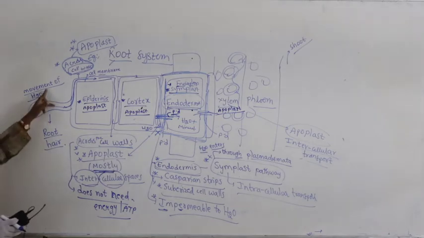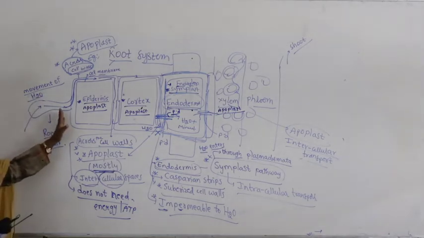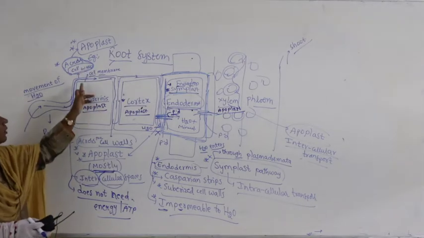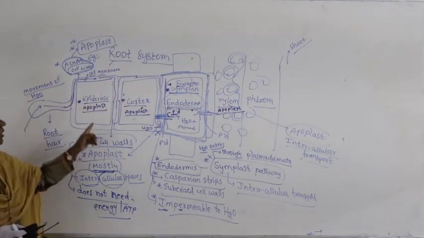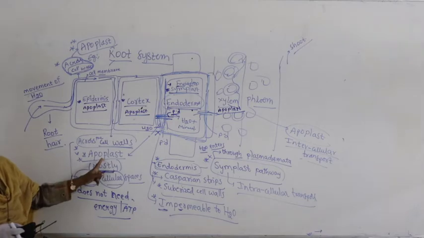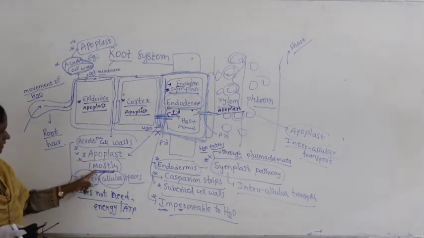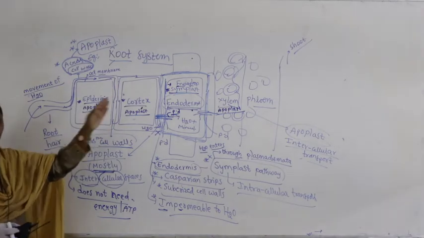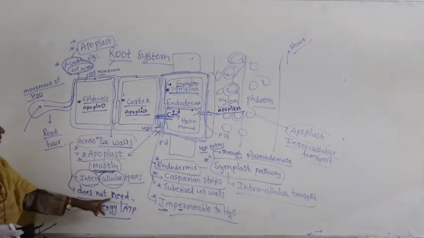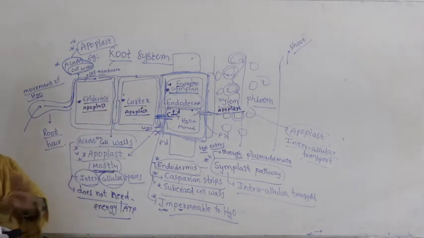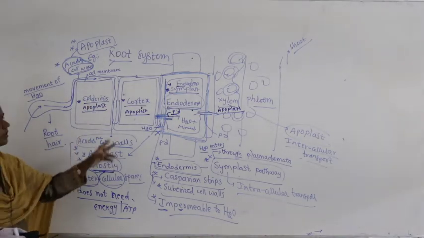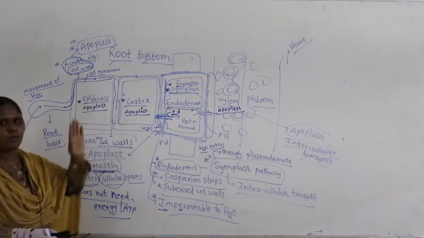In the root hair, movement of water along with the minerals starts, and enters into the epidermis across the cell walls, not crossing the cell membrane. This movement across the cell walls is called apoplast. Apoplast occurs mostly intercellularly, meaning in the space between two cells, and does not need energy or ATP. So in the epidermis it is by apoplast, and the cortex is also by apoplast.